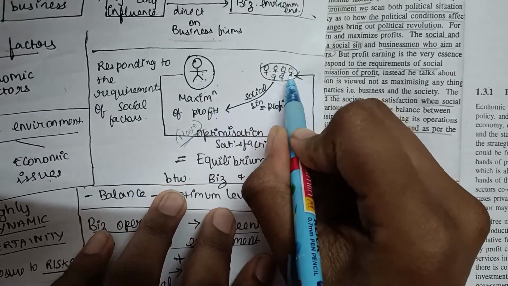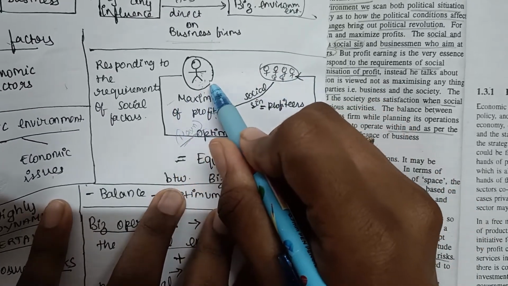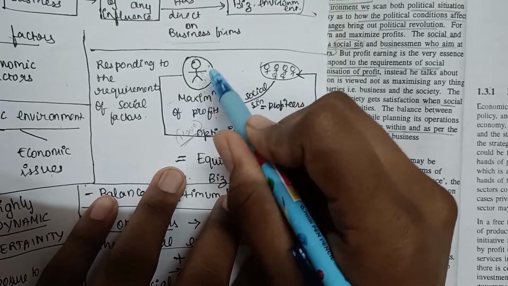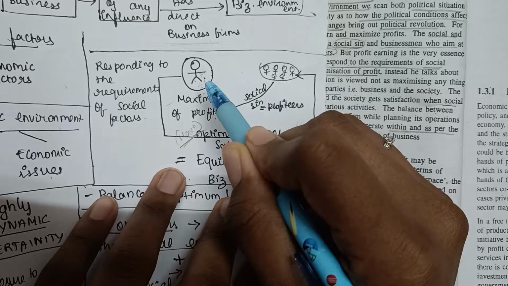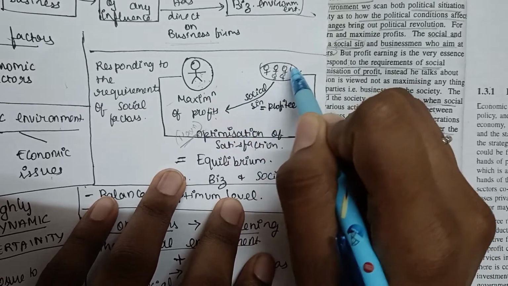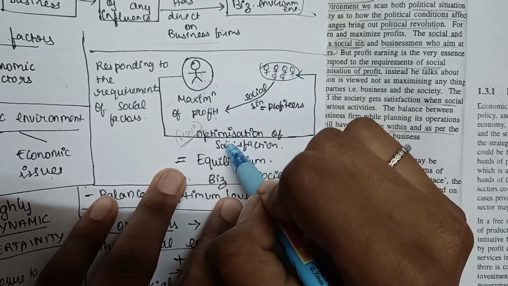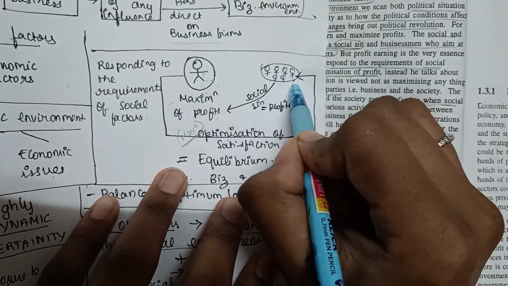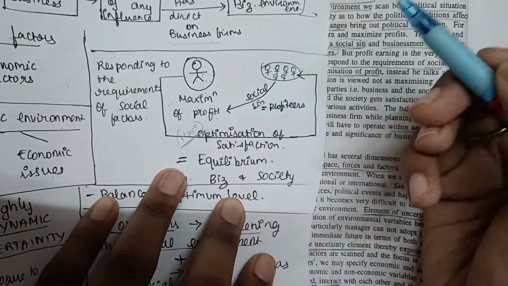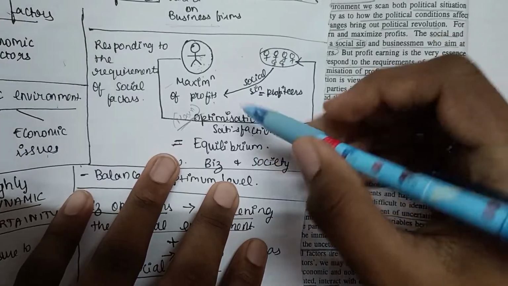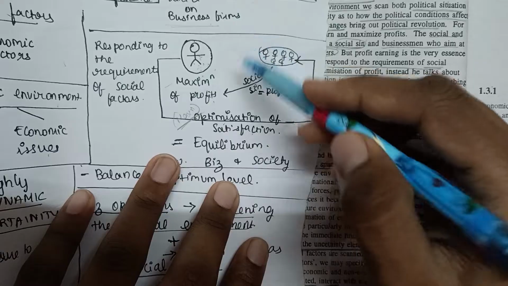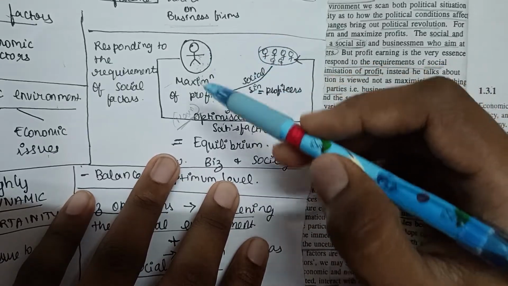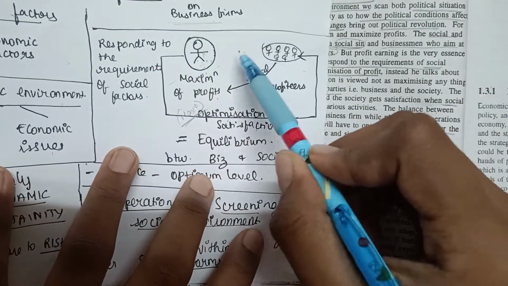But just because these people won't buy products from him and let him run his business, he will have to rephrase his sentence and say optimization of satisfaction is his main aim. Whose satisfaction? The society's satisfaction. He'll say, I'm going to run this business and my aim is to make you, the society, more satisfied with the products that I'm making. So the society will think, okay, now I'm satisfied. His ultimate aim is satisfaction of my needs, so I am okay with this.